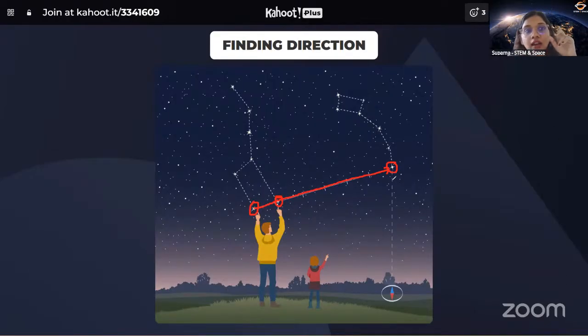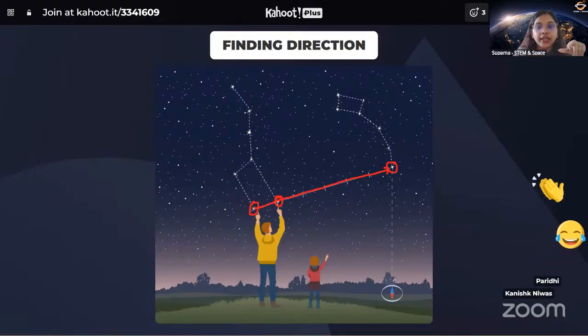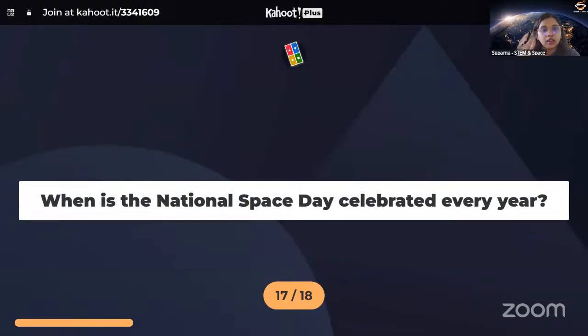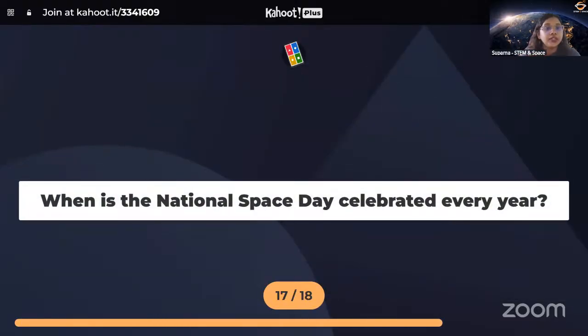Okay, and if you get the Polaris, if you draw a straight line towards the ground, you will get your north direction. Then if you get the north, of course, you will know this, your right side will be west, your left side will be east, and your back side will be south. So by using this Polaris and your Big Dipper, you will be able to find the directions. So now let's see our last question for today's quiz.